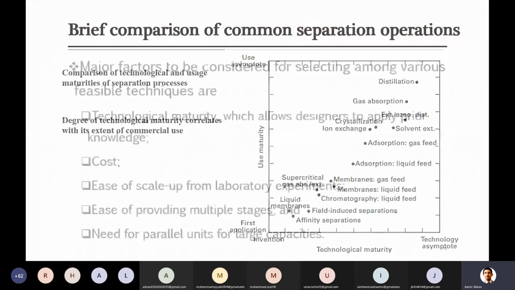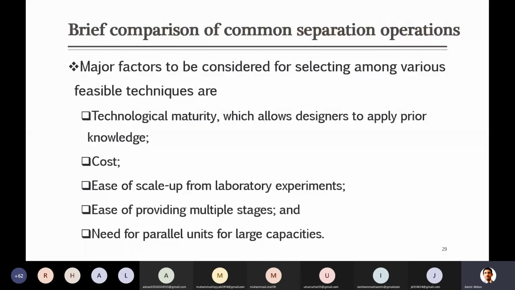For example, if I just tell you generally, membranes are now widely being used for various separation, but membranes are expensive as compared to the other technologies. As well, usually the membrane plants are smaller in size, so you have to install a number of units to do large scale separations. So all these things should be kept in mind.